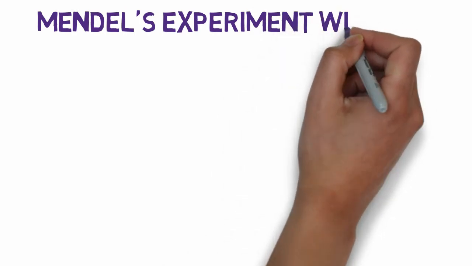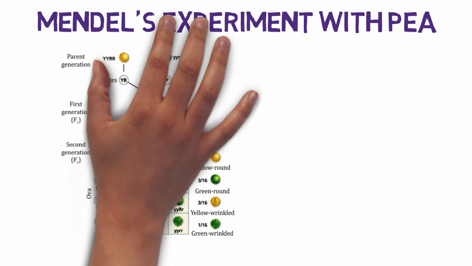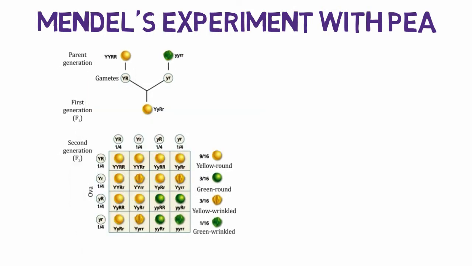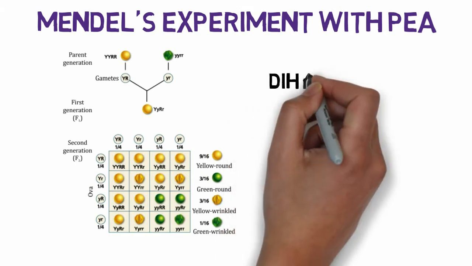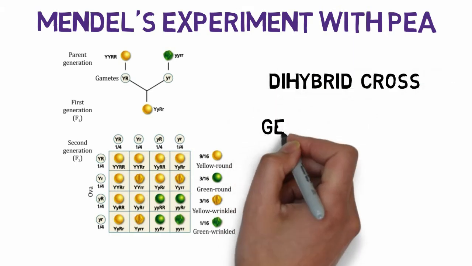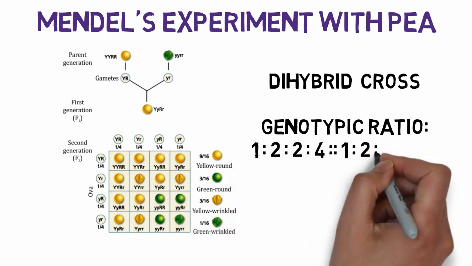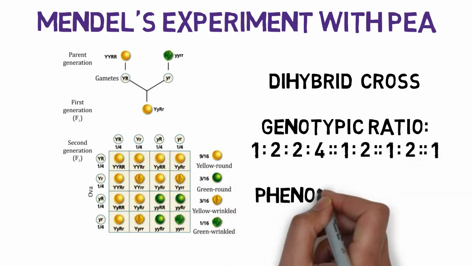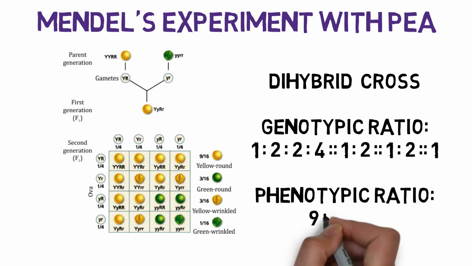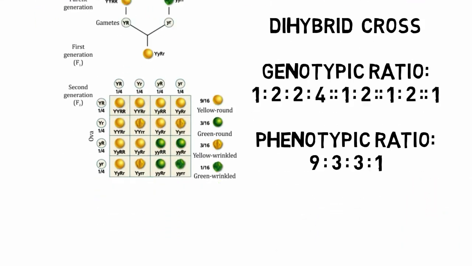There is another experiment which was made by him with the same plant, but this time he considered 2 characters of seeds. He made a cross between a yellow round seeded plant and a green wrinkled seeded plant. The outcome at F1, or the first generation, is all yellow and round seeded plants. But the self-fertilization showed a dramatic result where the phenotypic ratio is 9:3:3:1.